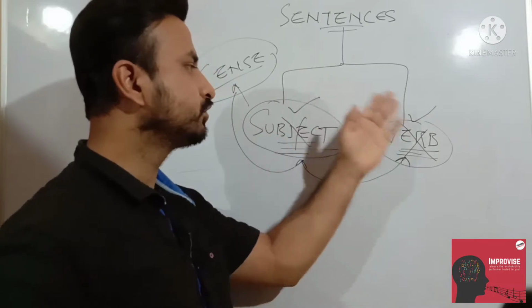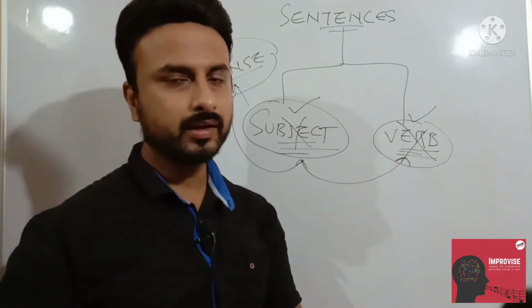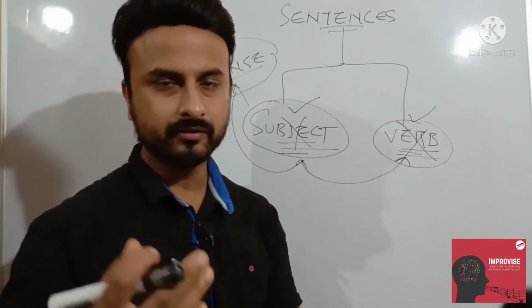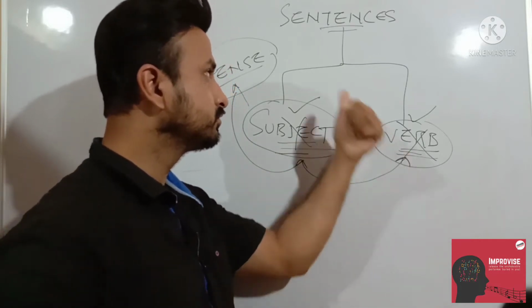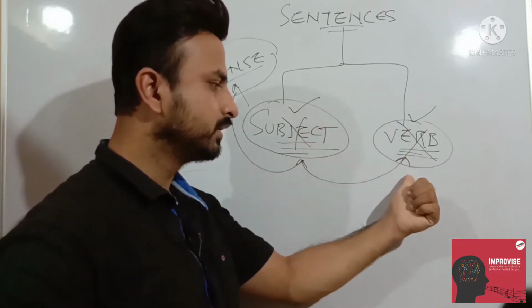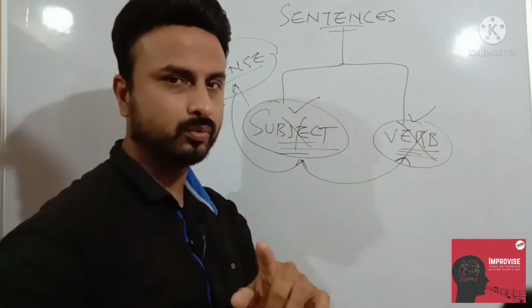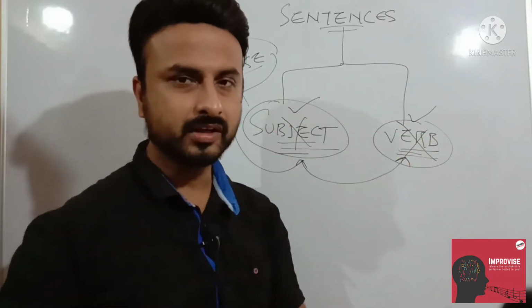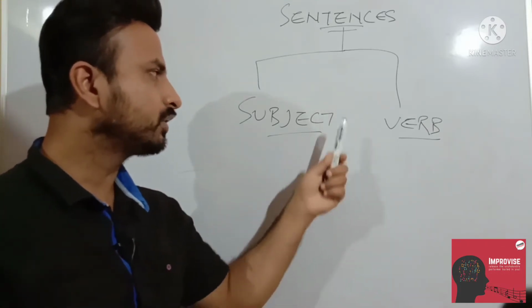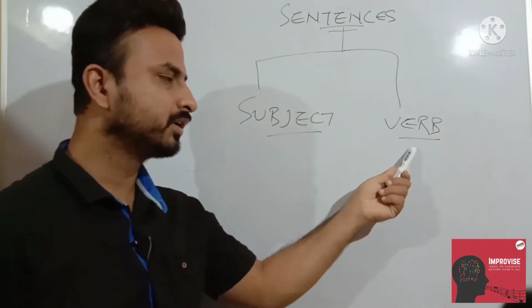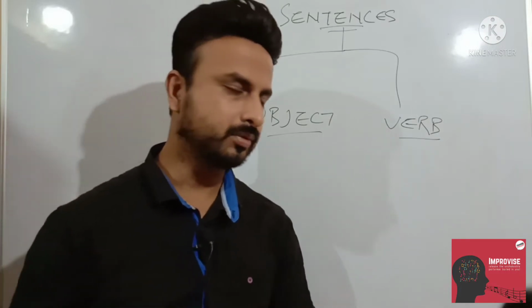Means a sentence should have both the legs. With one leg you cannot walk. If I talk about a human being, the same way, a human has two legs. A sentence has two legs, subject and verb. It should have both the things, not only one. Let's see how. So friends, I've written a subject and verb. Today we'll talk about subject only. In the next video we'll talk about verb.